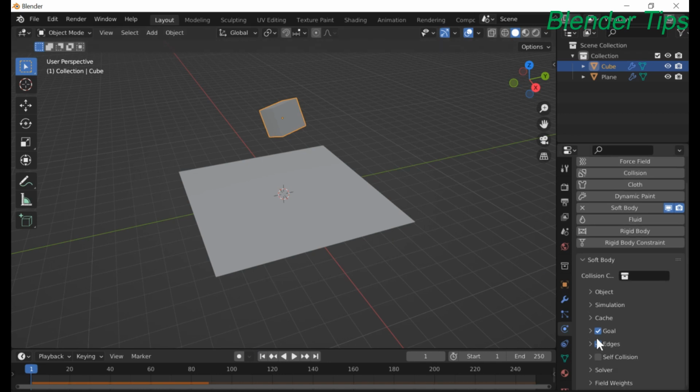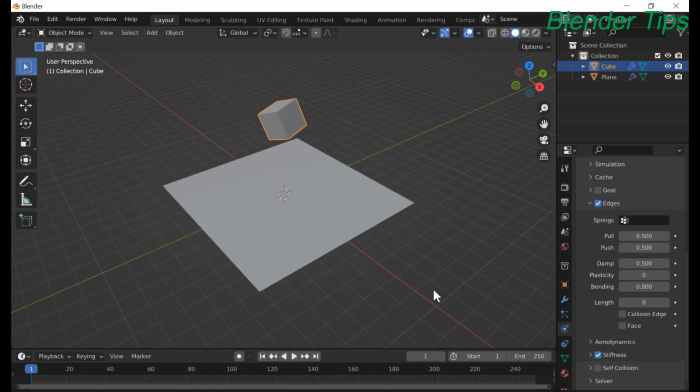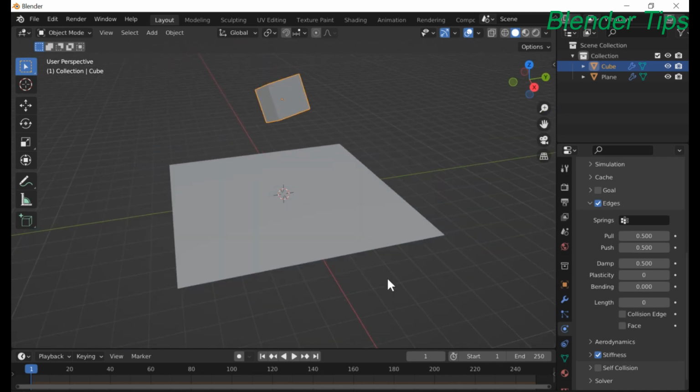So disable this option, expand edges, and from here I select stiffness. Now the object moves down and collides with the surface. Beautiful.